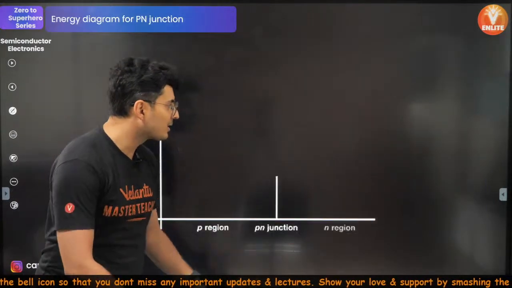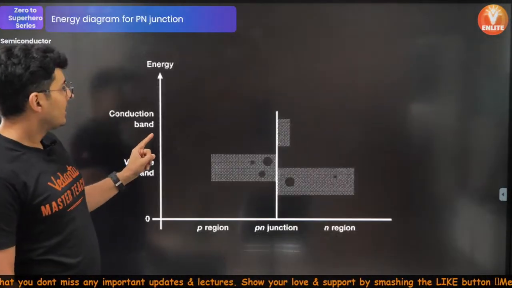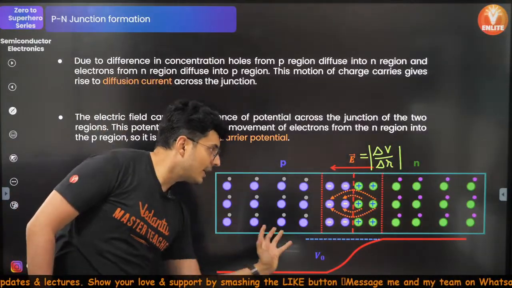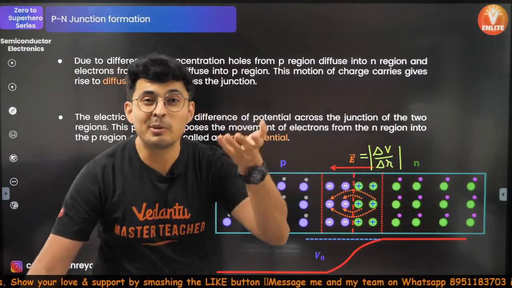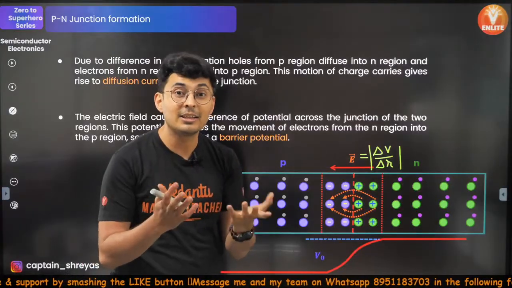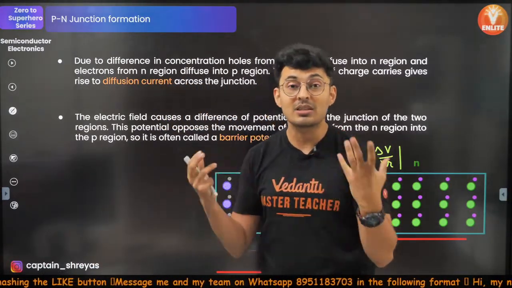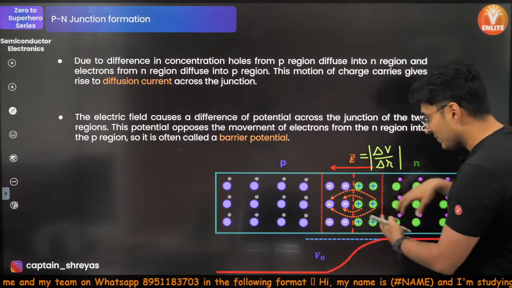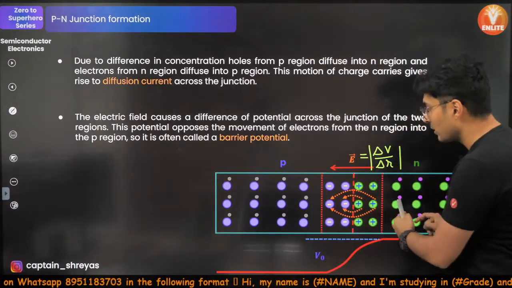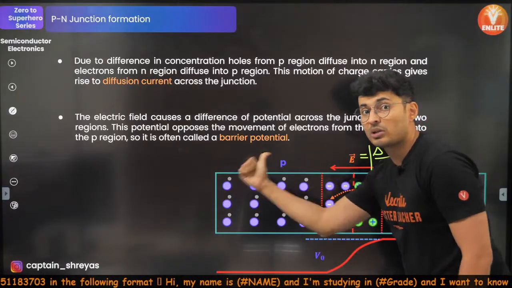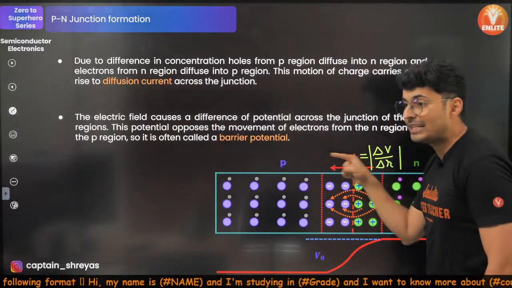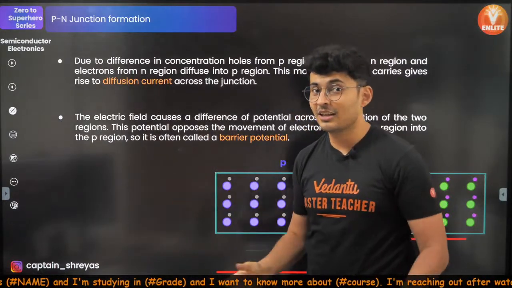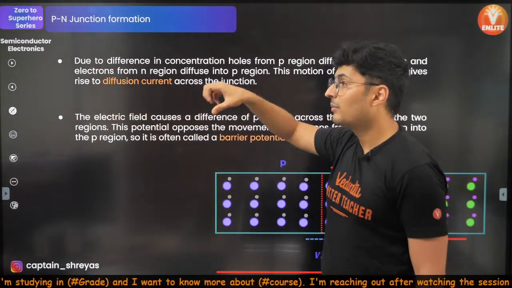There is also a reverse process which occurs. The electrons from this side also start going to the other side. Remember, some Natashas started regretting, they started repenting. And this electric field pulls those electrons from here to here. Remember, if the field is here, the force on electrons is on this side. So the Natashas who started regretting will be like, please come back. Please come back. It's okay.